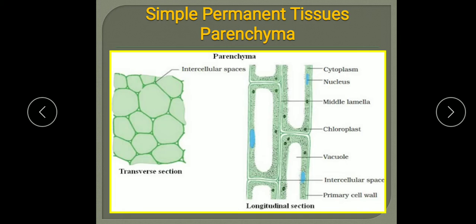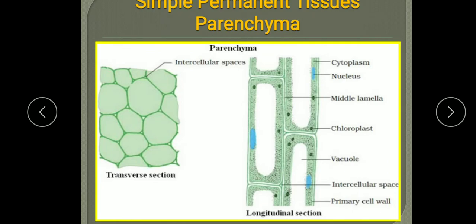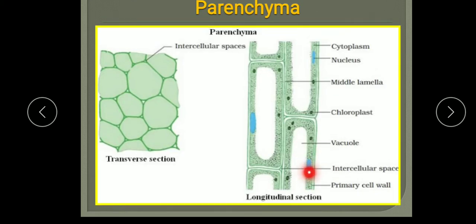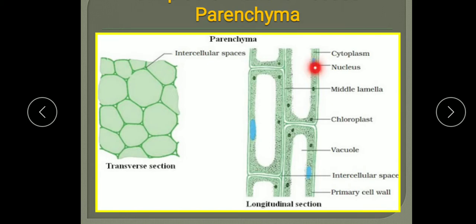Nucleus is present in the cells in the center, and vacuole is also present in them. You can see this is the vacuole, and the central vacuole is there, and the nucleus is also present along with the cytoplasm. You can see here, this is nucleus, this is vacuole, a large vacuole in the center of the cell.